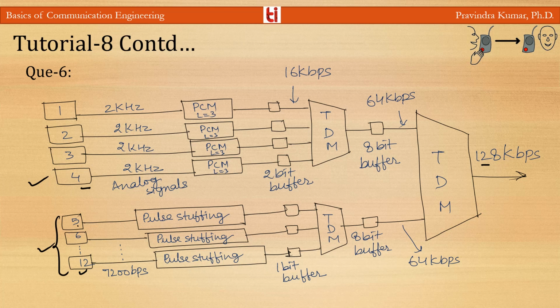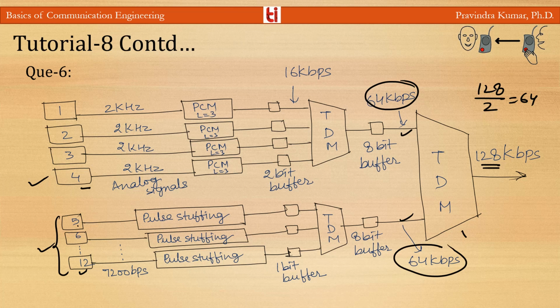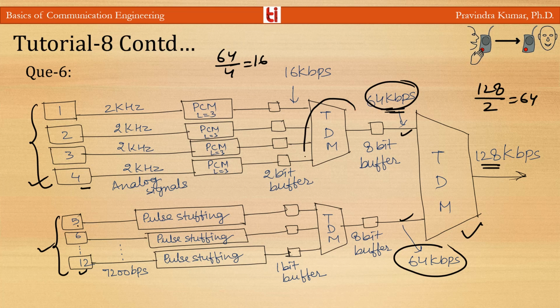So first of all we divide this 128 kbps into two parts, divide by 2. So 128 by 2, we will require 64 kbps. So we will require two lines of 64 kbps for this TDM system. And now in this 64, here there are four analog channels, so this 64 is divided by 4. So 64 divided by 4 is 16. So there we can use another TDM, with four lines, and each line having 16 kbps.